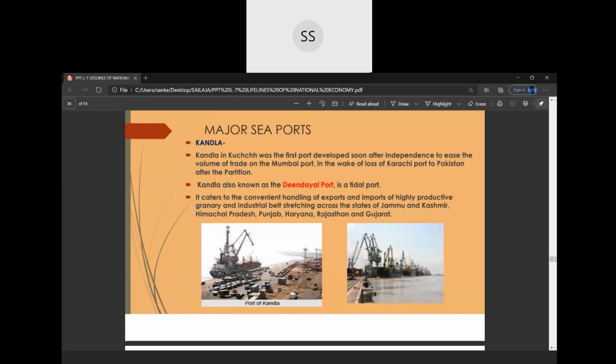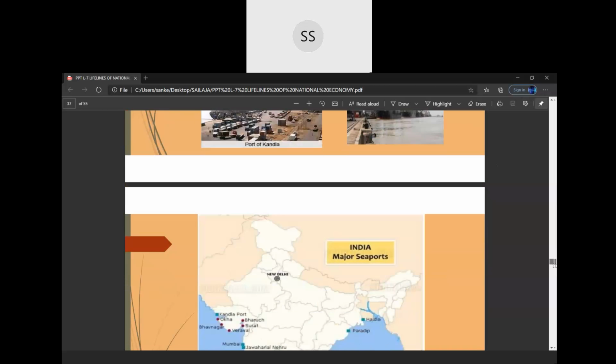A lot of exports are done from the states of Jammu Kashmir, Himachal, Punjab, Haryana, Rajasthan and Gujarat, especially the north and northwestern states from where the granaries and the industrial goods are exported, and a few goods also are imported to our country.